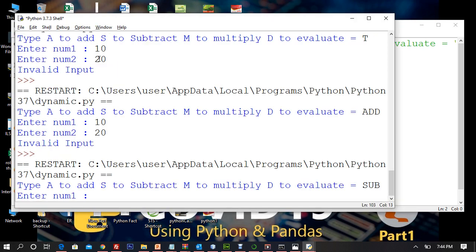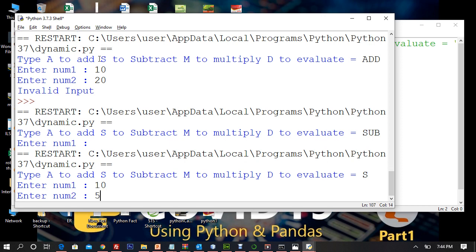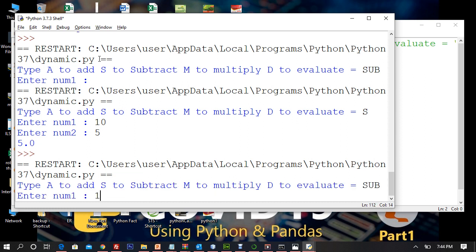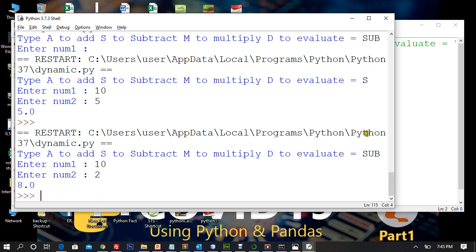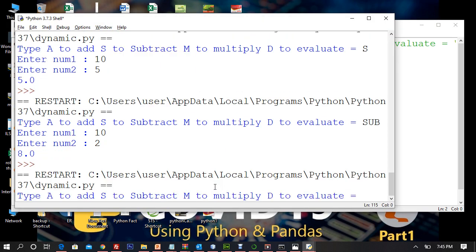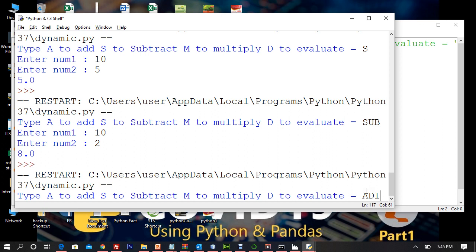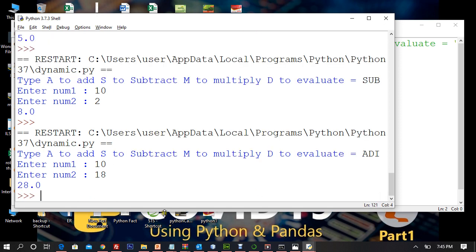Let me execute it and see. Let's say subtract. It is going to do fine. 10 minus 5, 5. Now if I enter something else like SUB, enter num1, 10 minus 2, 8. I'm still getting 8. So now it doesn't matter whether you type sub or anything. Let me show you another example. I will type ADS or ADIDAS, doesn't matter whatever you type. So I'll type ADI. Now we have to take only the first character. So now I'll do 10 plus 18 is equal to 28. I'm getting 28. Addition has happened.